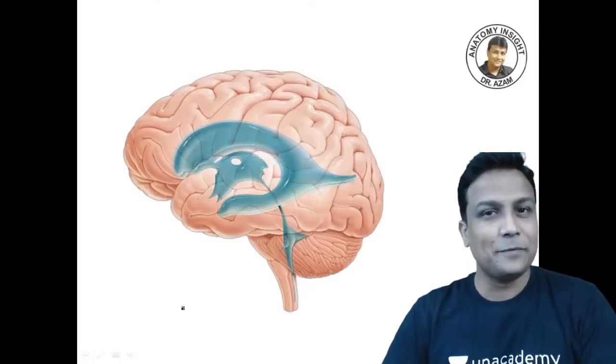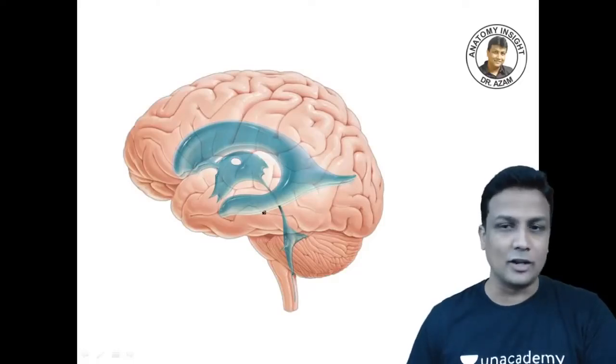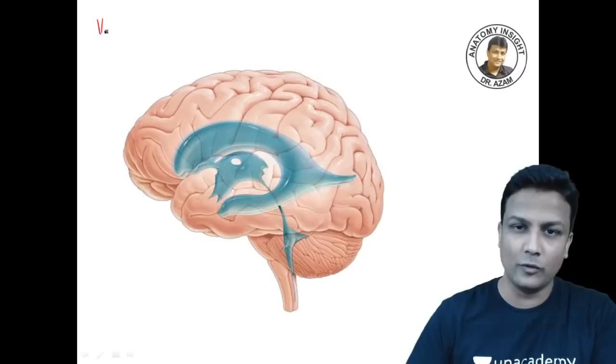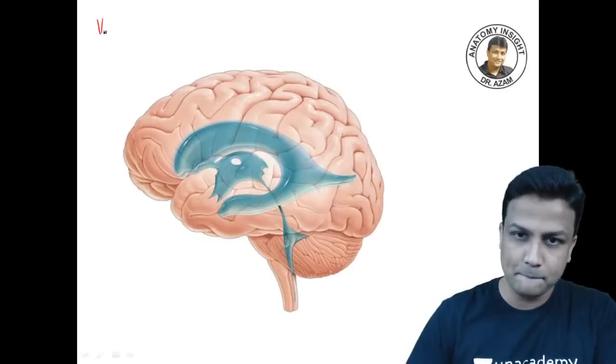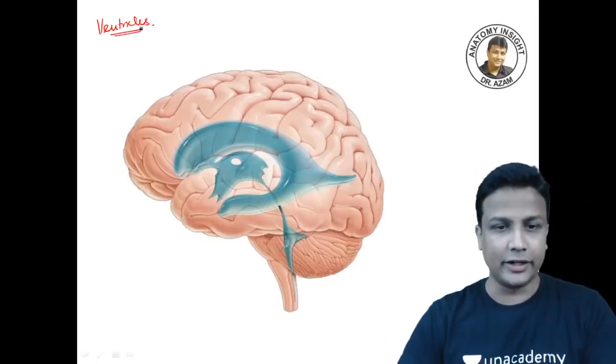Yes, my dear doctors, observe here. This is the diagram of your brain and the spinal cord. The very first thing which is important for your MC exam is the ventricles. The ventricles of the brain, guys, the ventricles inside the brain. That is important here.